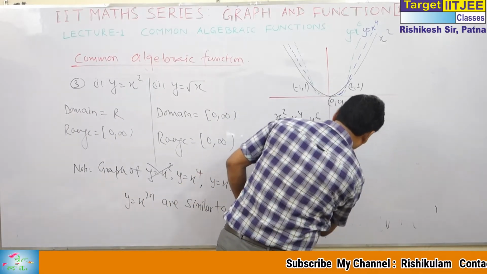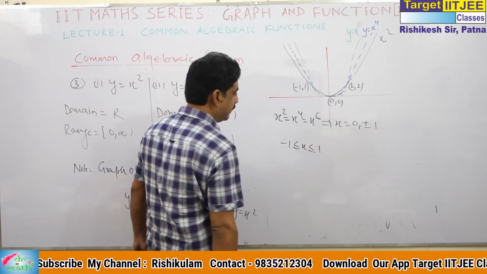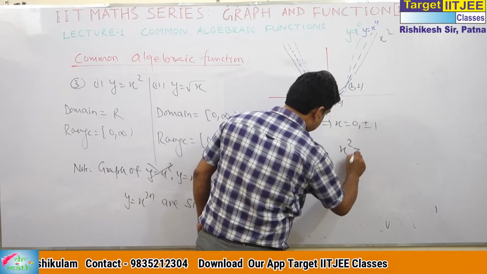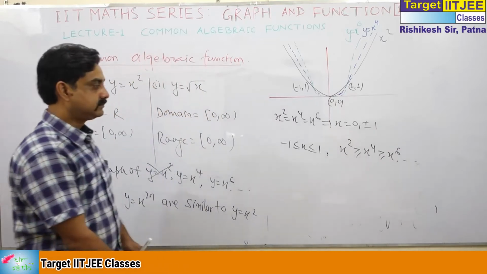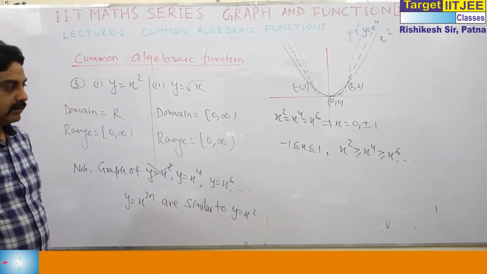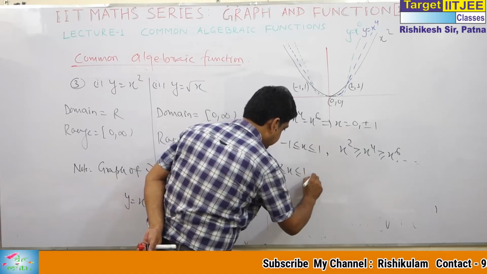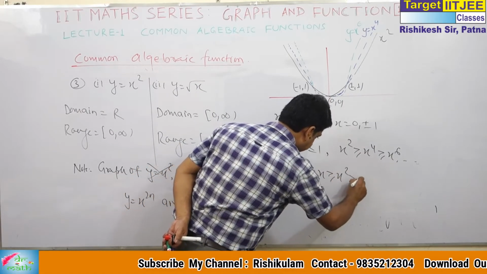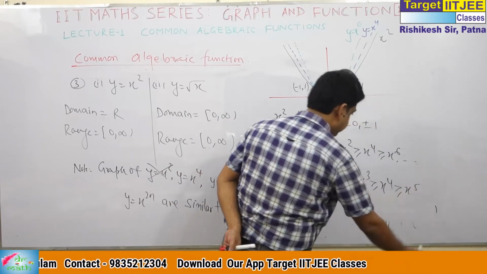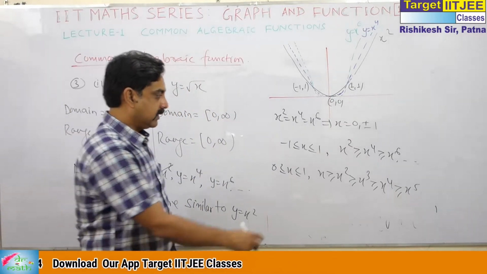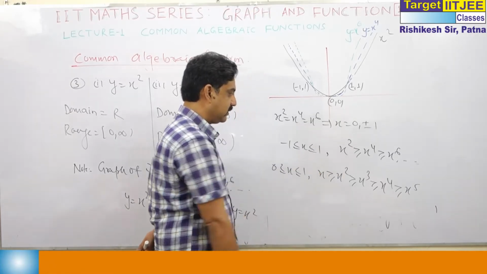One more important point is there. When x lies between minus 1 and 1, x squared is greater than or equal to x to the power 4, which is greater than or equal to x to the power 6, and so on. Actually this is the result. When x belongs to (0, 1), x is greater than x square, greater than x cube, that I have used many times earlier. This is for even power, we can take minus, but for odd power we cannot take minus.